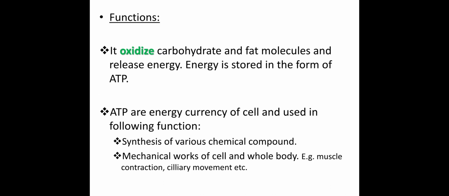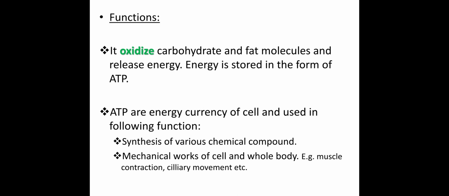So, let us talk about the function. The basic function of the mitochondria is the formation of energy in the form of ATP. This formation of energy requires the oxidation of carbohydrate and fat molecules, because we get energy from carbohydrate and fat. Protein does not provide any energy for the body. So, mitochondria oxidize different forms of carbohydrate and fat molecules and release the energy.